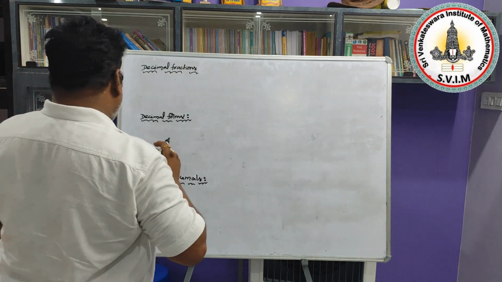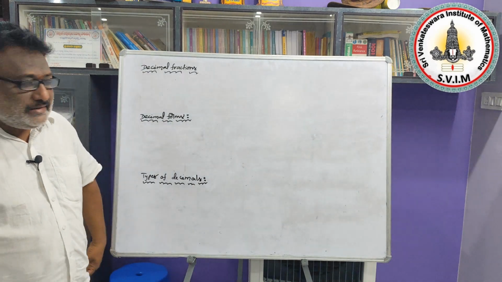Yes, let me explain about decimal fractions.